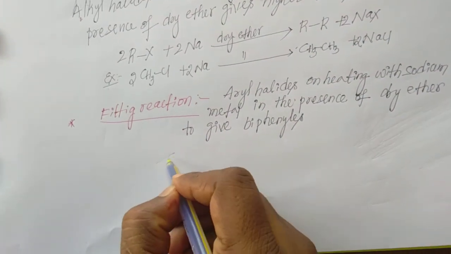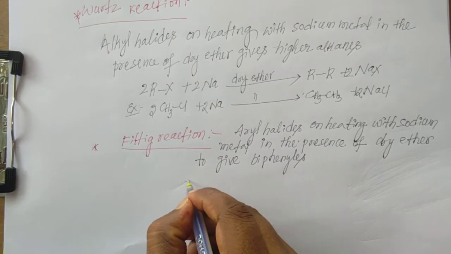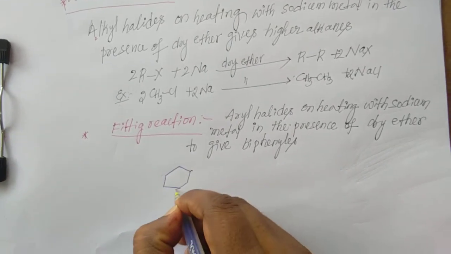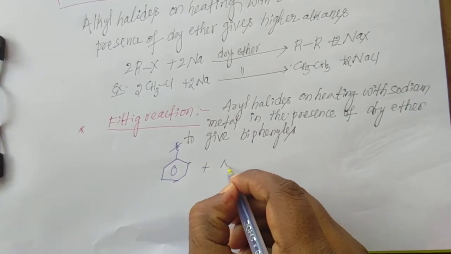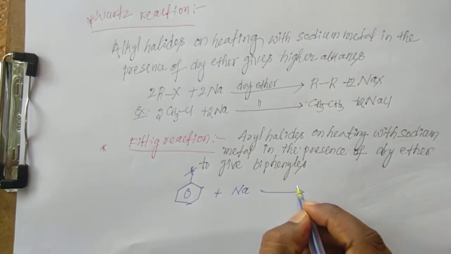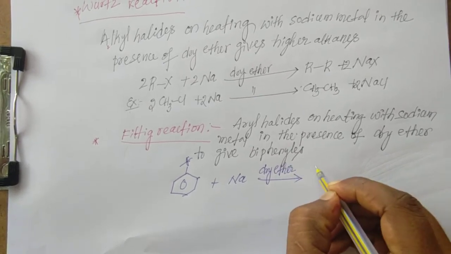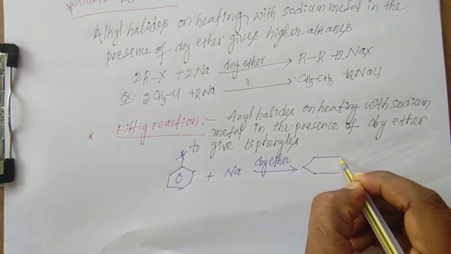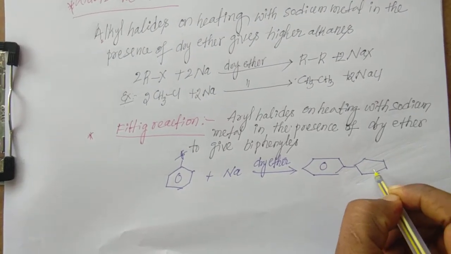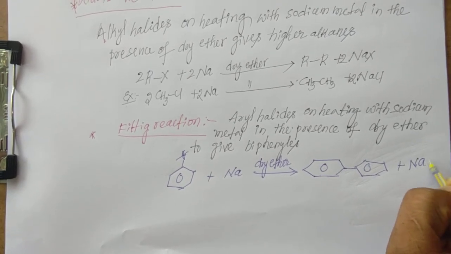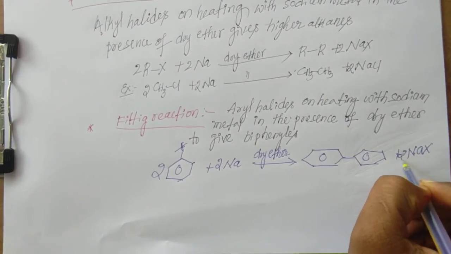General equation: aryl halides on heating with sodium metal in the presence of dry ether give rise to biphenyl. The by-product is NaX, that is a salt. To balance this reaction, take 2 moles here, 2 moles here and 2 moles here.